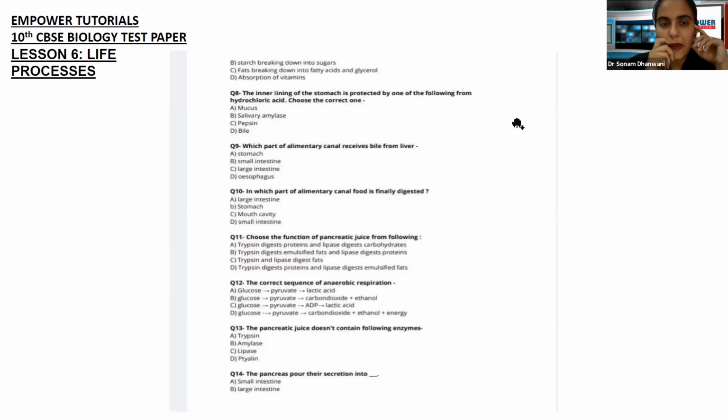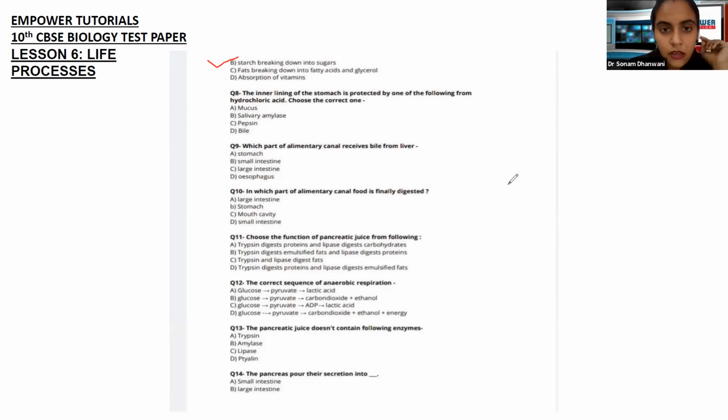Starch breaking down into sugar, fats breaking down into fatty acids and glycerol, and absorption of vitamins. Okay, so we have seen this MCQ in the last class as well. The answer to this is starch breaking down into sugar. If salivary amylase is lacking, then starch will not be able to break down into sugar, into the simpler form. Going to the next one.